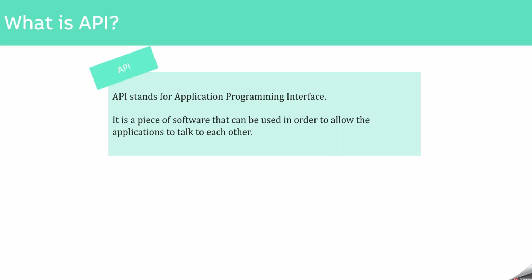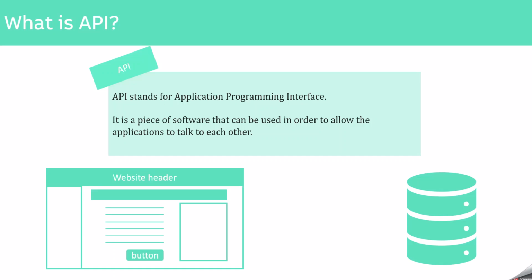So let's understand API with a very simple example. Here we have the same example which we saw in our previous lecture. We have a simple web page and a server. Now when we click on this button, a request is sent to the server requesting some data. And this server then sends us the response which contains the data which we have requested.